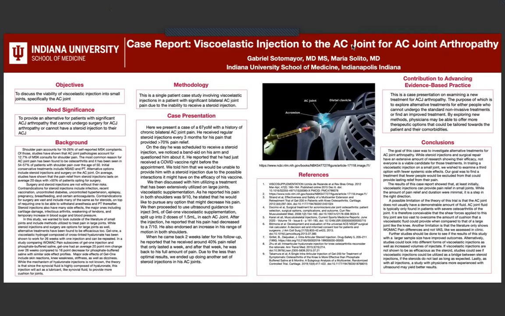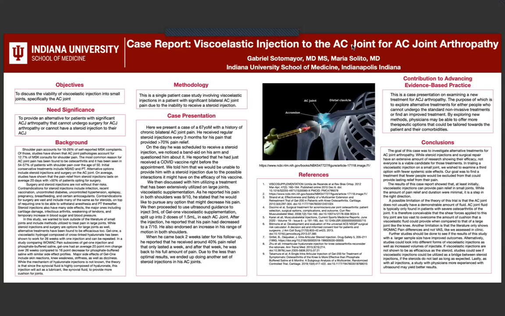The objectives of this presentation are to discuss the viability of viscoelastic injection into small joints, specifically the acromioclavicular joint, from here on known as the AC joint or ACJ. The significance of this presentation is to provide an alternative for patients with significant ACJ arthropathy that cannot undergo surgery for ACJ arthropathy or cannot have a steroid injection to their ACJ.